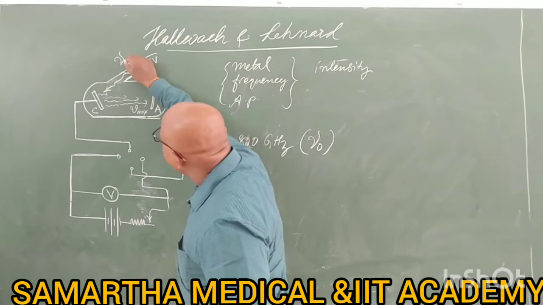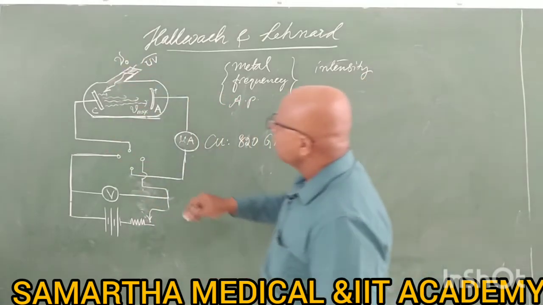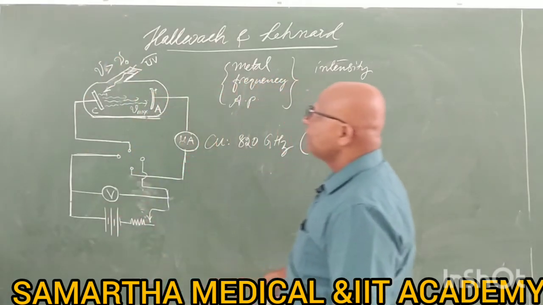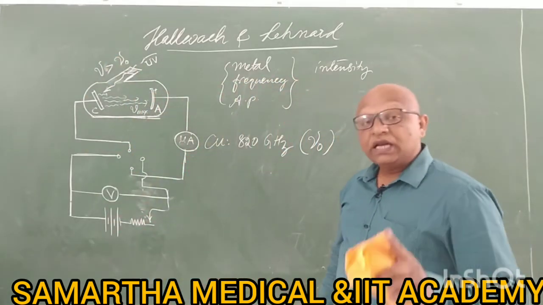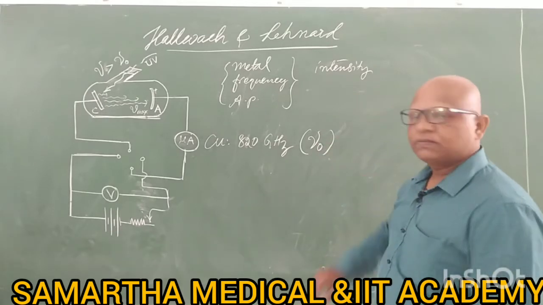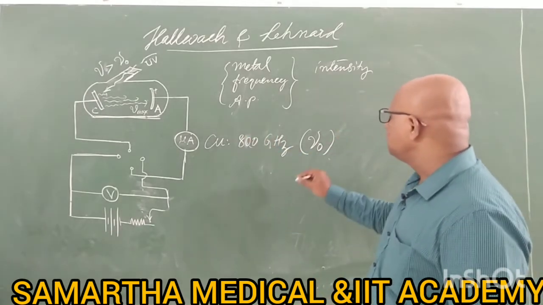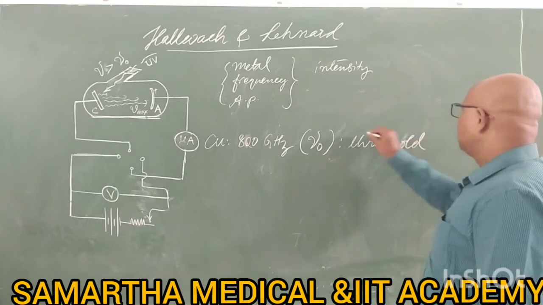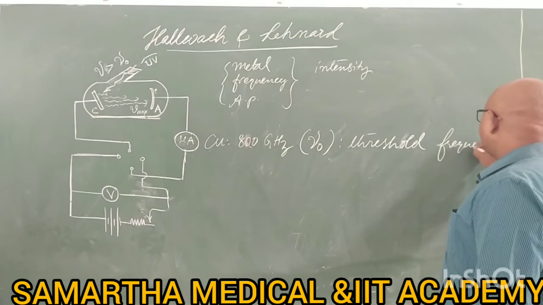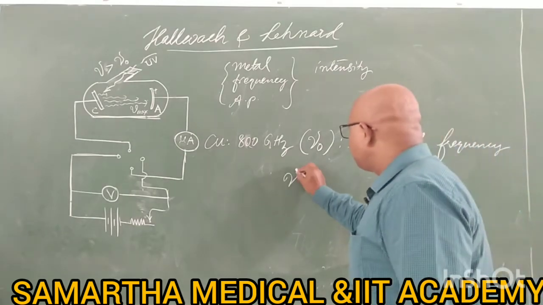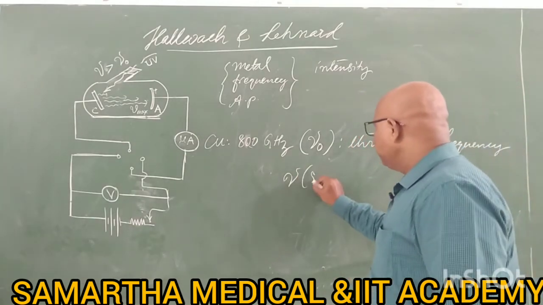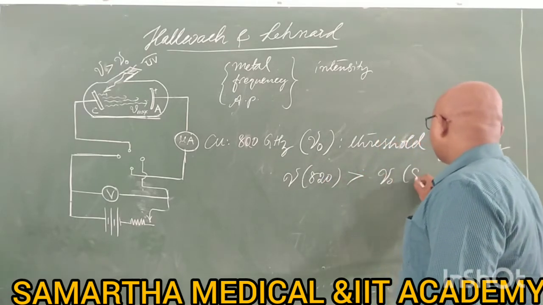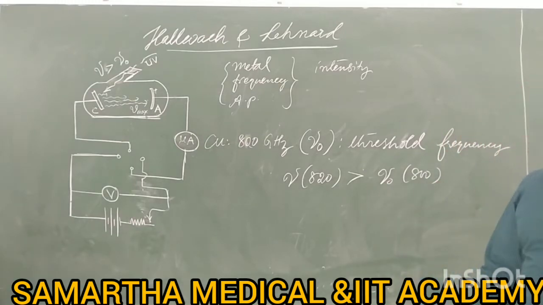So the frequency nu is greater than nu naught. 800 gigahertz is the threshold for copper, and we are using 820 gigahertz, which is greater than nu naught, which is 800 gigahertz. This is the idea.